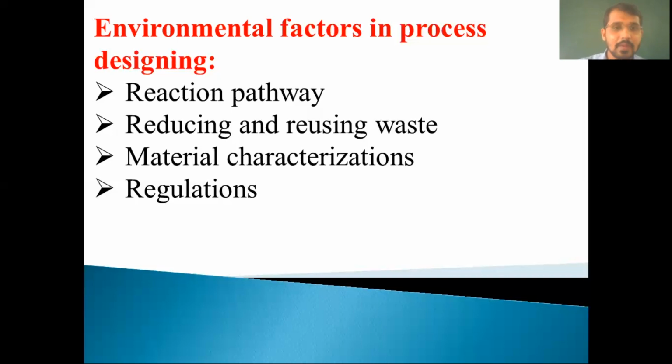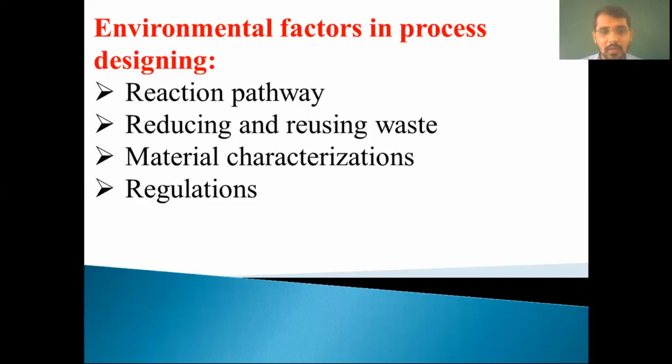After that, second one, reducing and reusing waste. Means before releasing any waste, is there any way to reuse it or reduce the waste? We have to find that out. As we know that no process is 100% efficient. I told you, no process is 100% efficient.